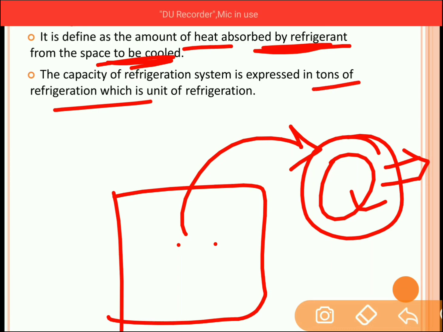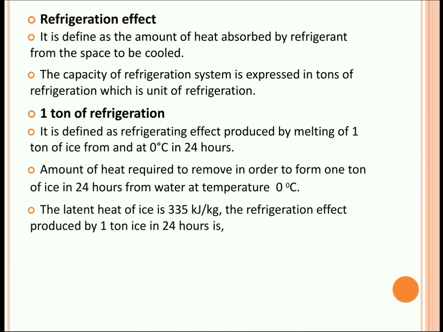So 1 ton capacity of refrigerator means what? It can remove the heat from the space which is to be cooled, and that heat is represented in terms of 1 ton of refrigeration. So 1 ton of refrigeration is nothing but the unit of heat, not mass.